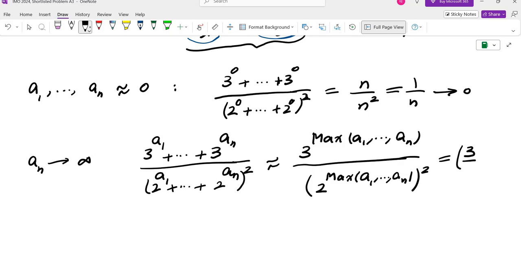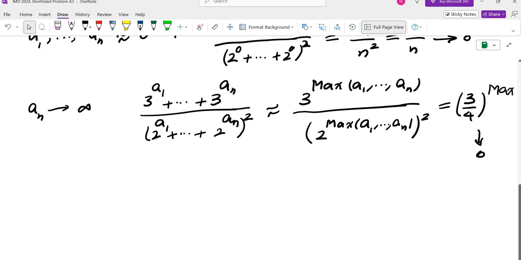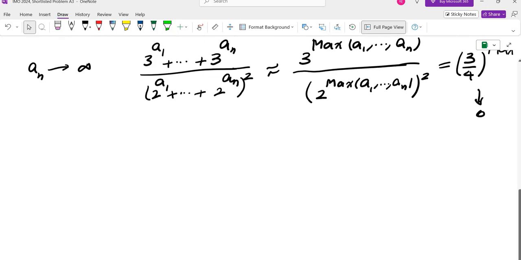So this is (3/4) to the power of the maximum, which does go to 0 as well. So any of these approaches is not going to give me a sequence that remains away from 0. So I decided maybe I can make this more rigorous and see if I can show that it is less than (3/4) to the power of the maximum, or approximate it with that, and then hopefully show that it can always be less than epsilon, or create a sequence.